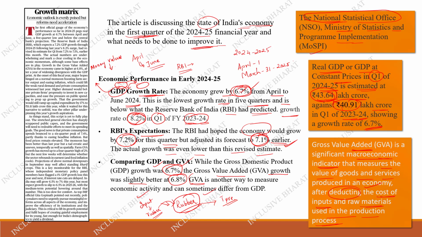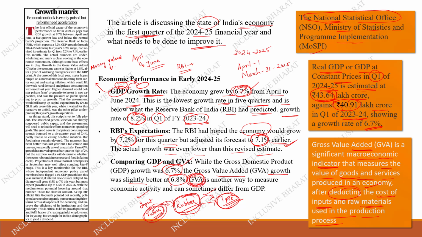Okay, if you want to do it, this GVA will add the value of goods and services produced for this tire, but it will deduct the input cost, that is the raw materials cost. So that is how you get only the value addition to the product. See, rubber is just a rubber. When you add some value, that becomes a tire. So if you remove the inputs and the raw materials cost, then you will know only what is added, that is the gross value addition.